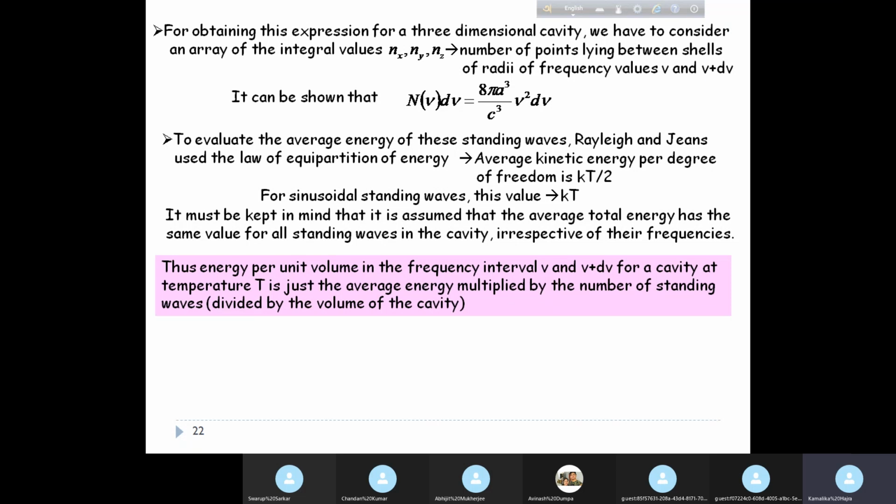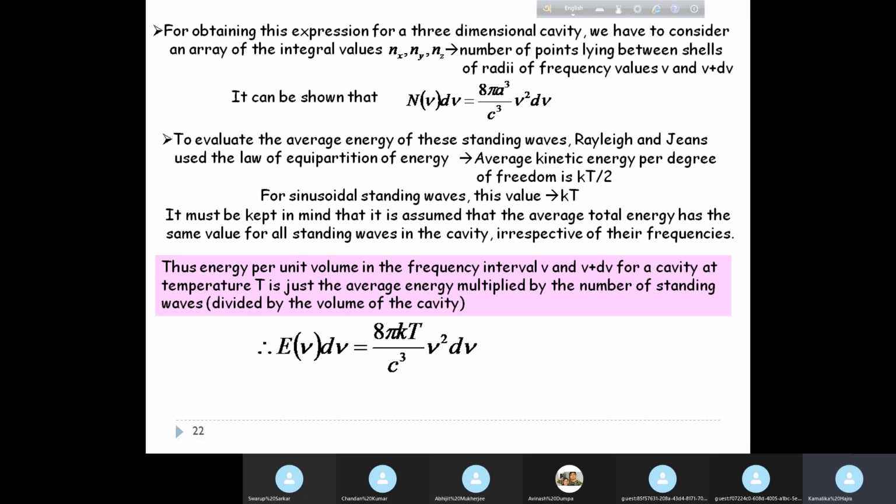So the energy per unit volume in the frequency interval nu and nu plus d nu for a cavity at temperature T is just the average energy multiplied by the number of standing waves, and obviously divided by the volume of the cavity. So you have to multiply the average energy with the number of standing waves in that frequency range. Okay?